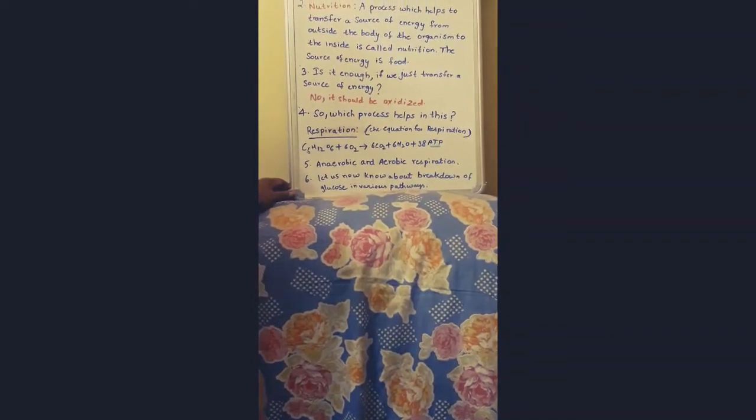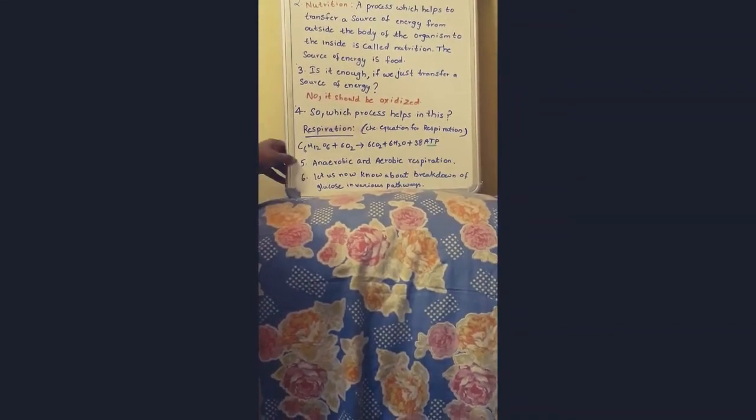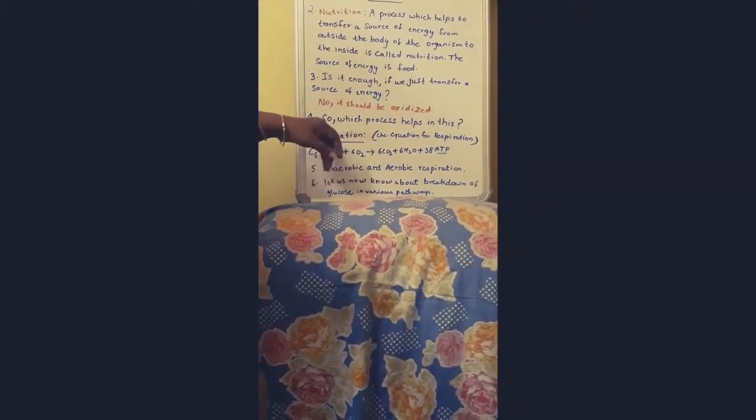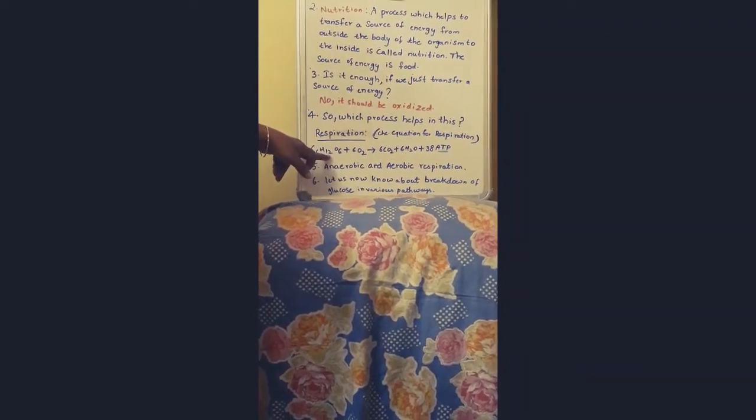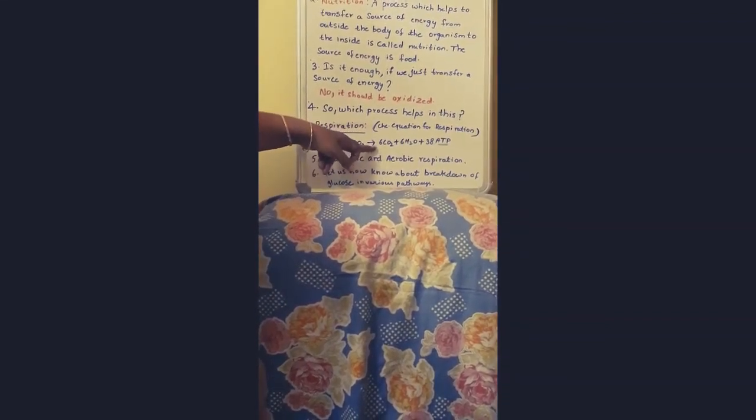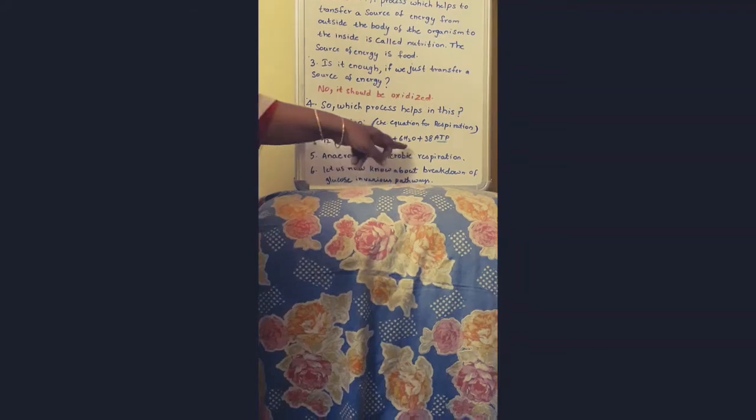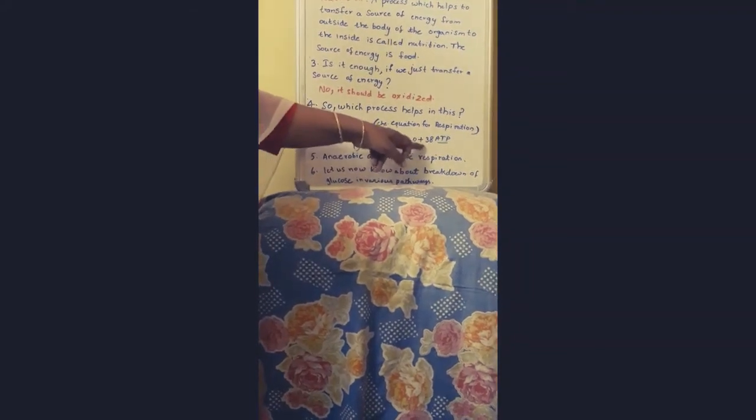Let us see about this in further classes. So before getting into the further topic, let us see this equation once again. The chemical equation of respiration is C6H12O6 plus 6O2 gives rise to 6CO2 plus 6H2O plus 38 molecules of ATP.